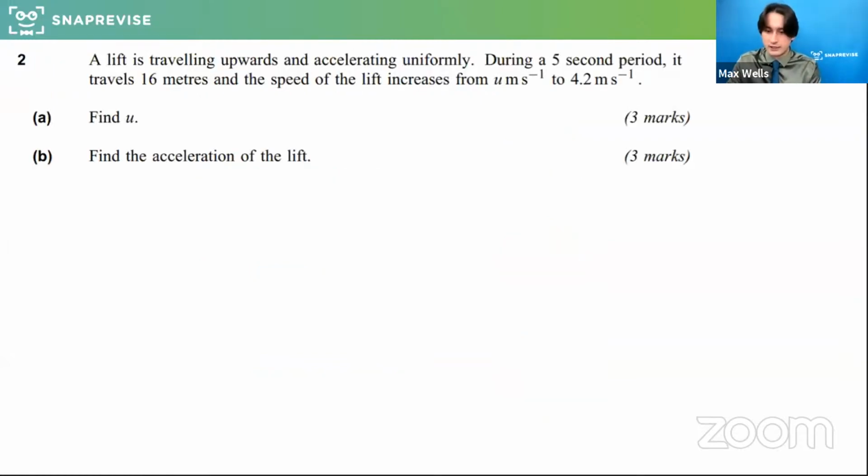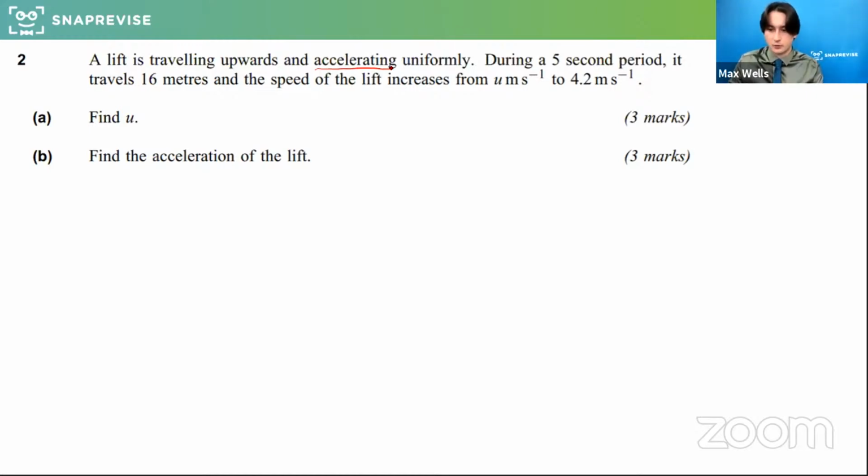Okay, so here's a really good question to look at with this. This is an exam style question for us to go through. Great, an overwhelming amount of ones, that's what we want to see. A lift is traveling upwards and accelerating uniformly. So this is the indication that this is a SUVAT question. A is a fixed value. During a 5-second period, it travels 16 meters. The speed of the lift increases from U to 4.2. We want to find U. So the unknown is U, the initial velocity.